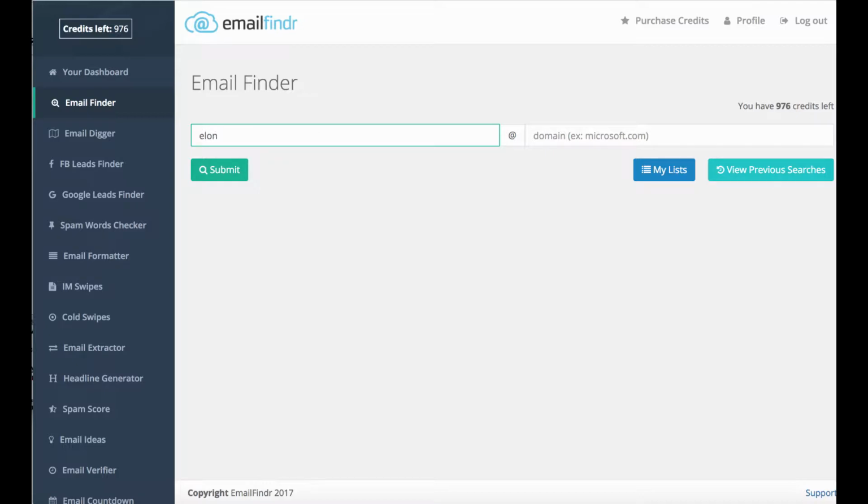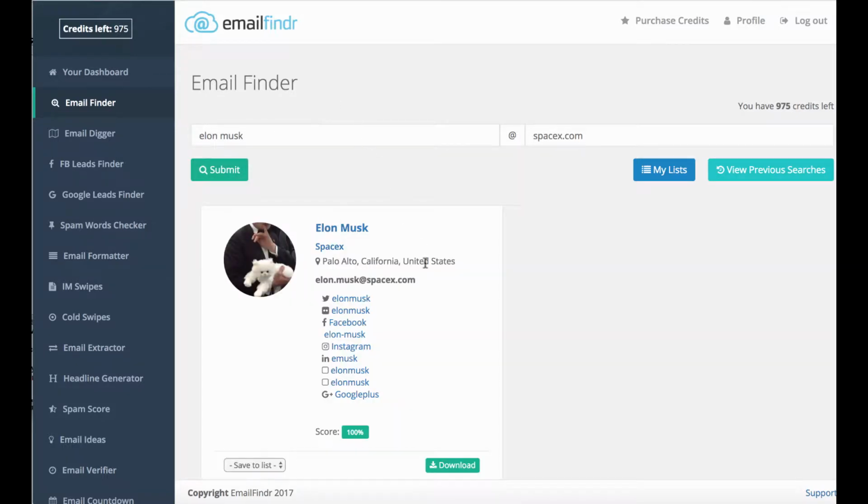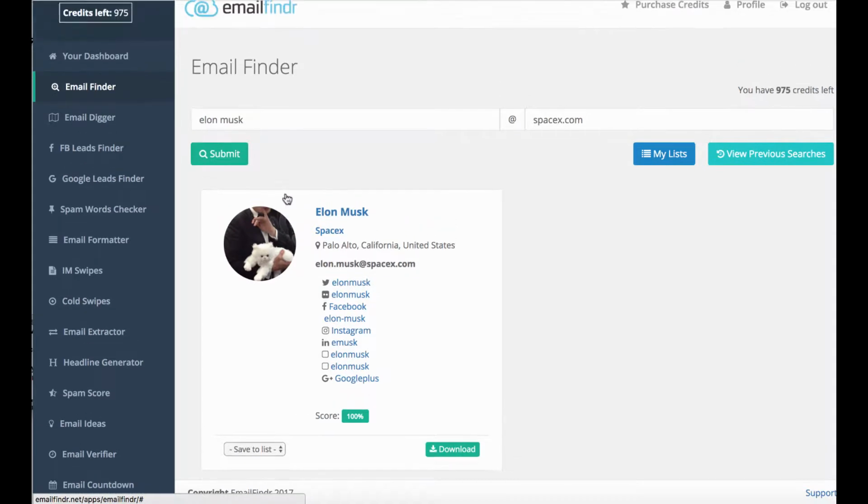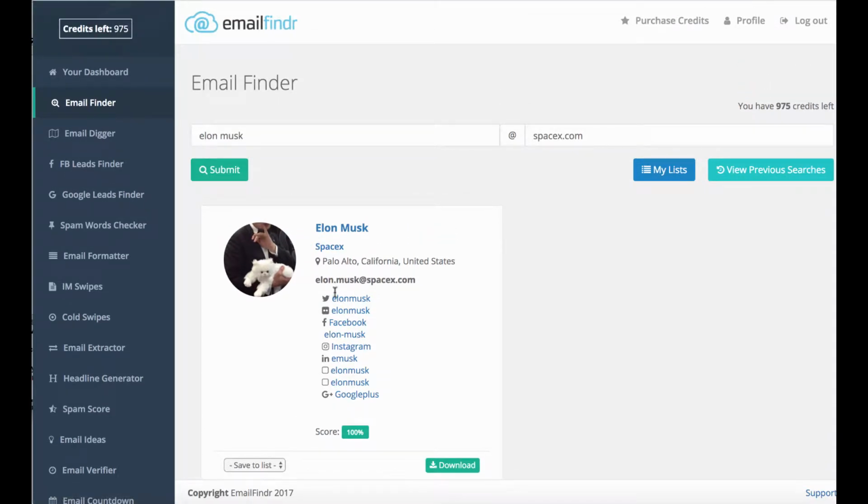So first, like I said, you can type in someone's name. Say we want to find the email of Elon Musk. He's x.com. He runs SpaceX. Let's see if we can find it. All right, so then it comes up and it shows his different profiles, and here's his main email address here. Now, chances are, if it's Elon Musk or someone really high up, even if you do email this email, it's probably not going to be him. Probably going to be like an assistant or something like that. I don't think you're just going to email him and he's going to open his phone and respond right away.